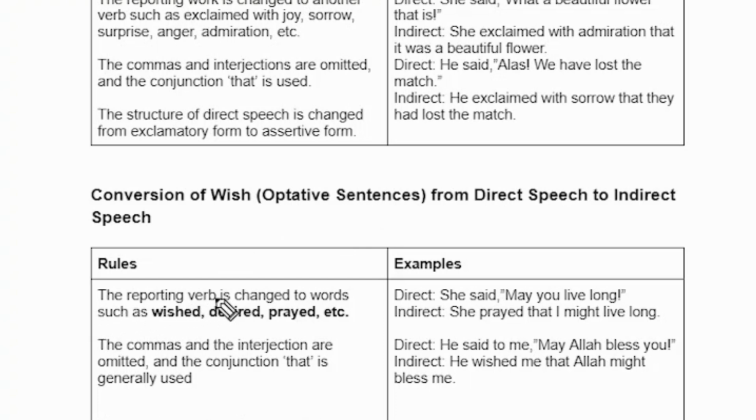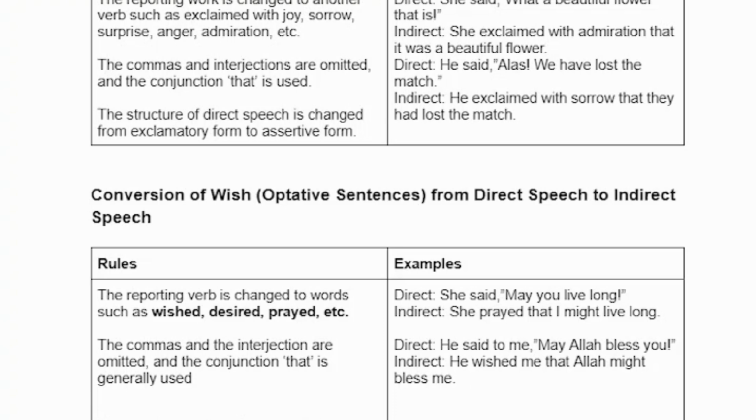The sentences which have a kind of wish are called optative sentences. The reporting verb is changed to words such as wished, desired, prayed, etc. The commas and the interjection are omitted, and the conjunction that is generally used. The structure of the direct speech is changed from optative form to assertive form.